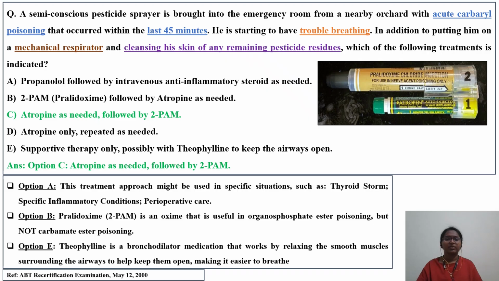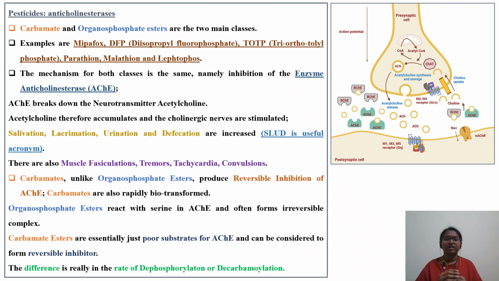With this question, we'll also learn other related concepts. In case of anticholinesterases, two types of pesticides will be there: carbamates and organophosphate esters. These are the two main classes. Examples are mipafox, DFP, that is diisopropyl fluorophosphate, TOTP, that is triorthocresyl phosphate, then parathion, malathion, and leptophos. It's always a choice of topic for the examiner to ask questions on parathion and malathion.